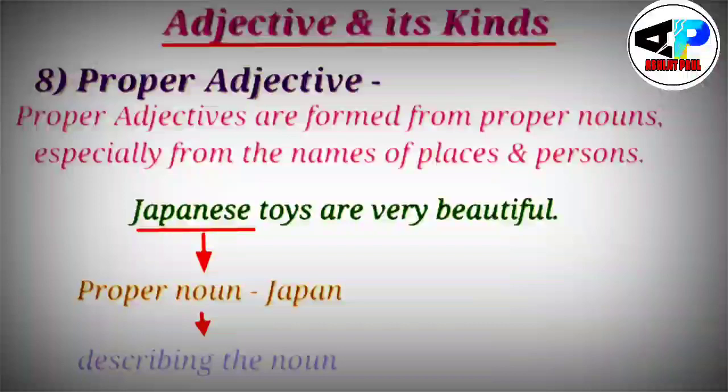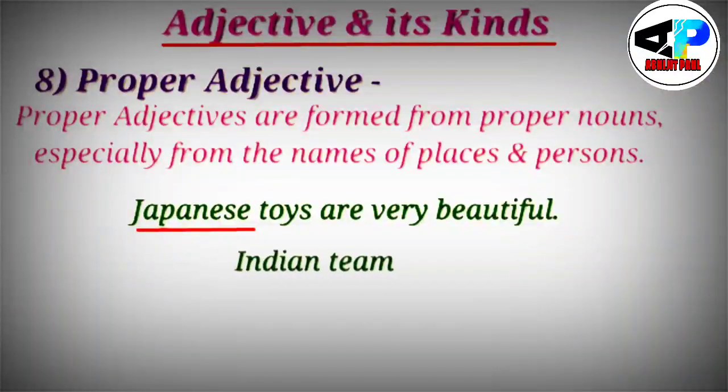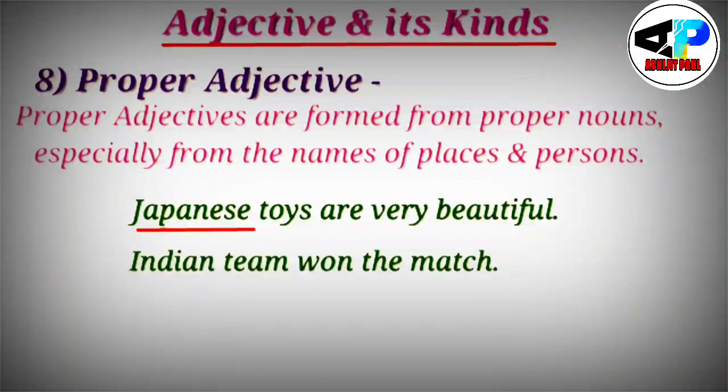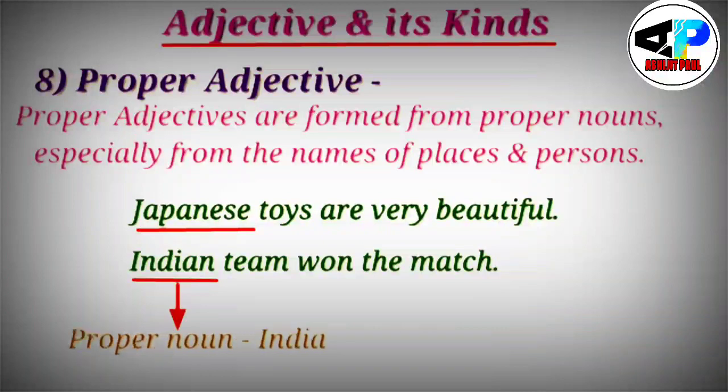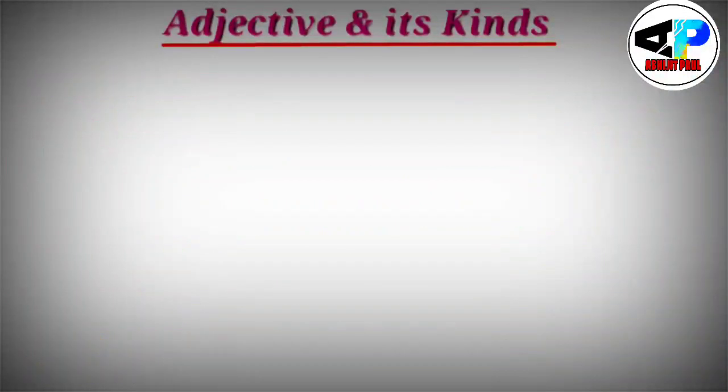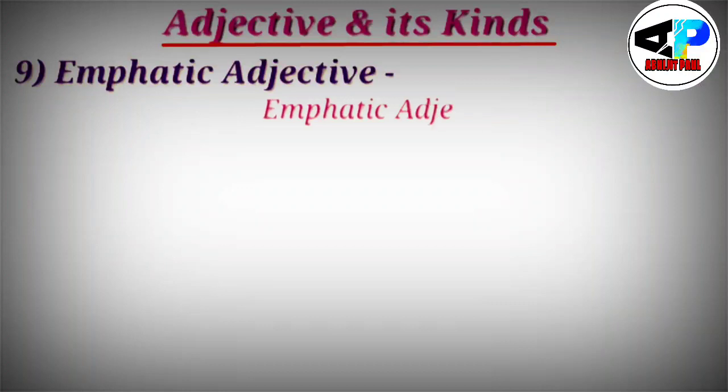Proper adjective, because the proper noun is Japan. So describing the noun, right? Same, Indian team won the match. So India is the proper noun and Indian is a constructed adjective from where? From the noun, proper noun India. So that would be proper adjective.